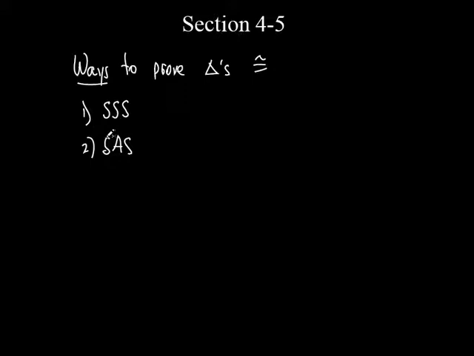What did this one say? This one said if I can show 2 sides of one triangle and a what? What did I call that angle right there? Not the in-between angle. I gave it a name. The included angle. What does that mean? It means the angle that's between those 2 sides.